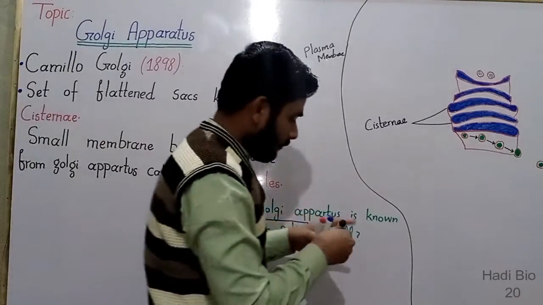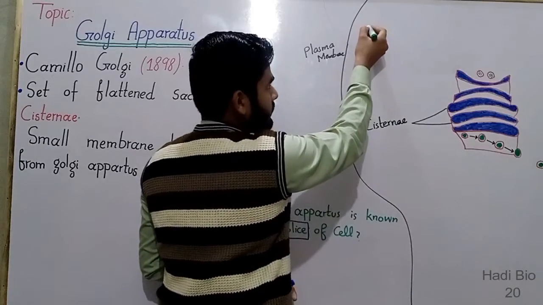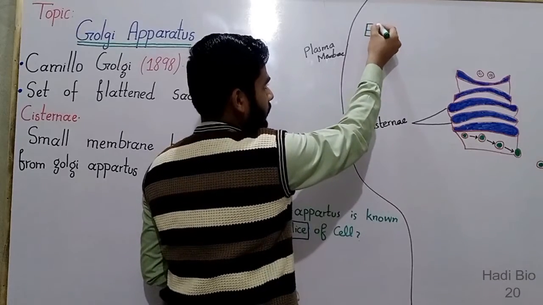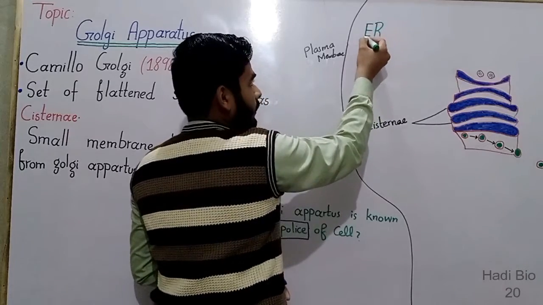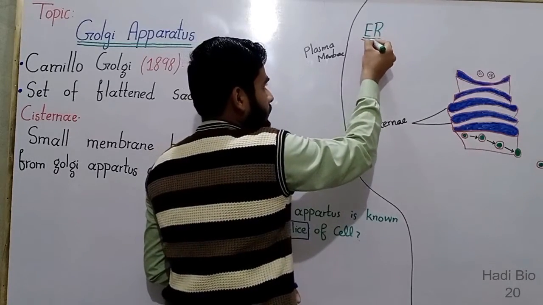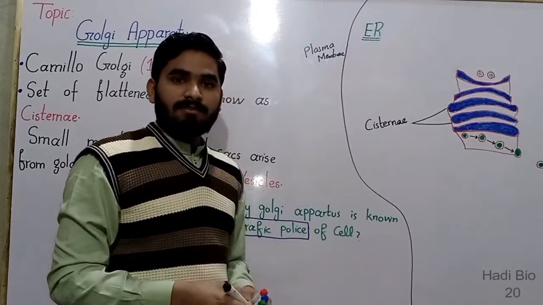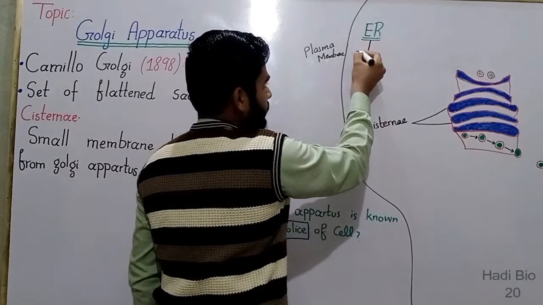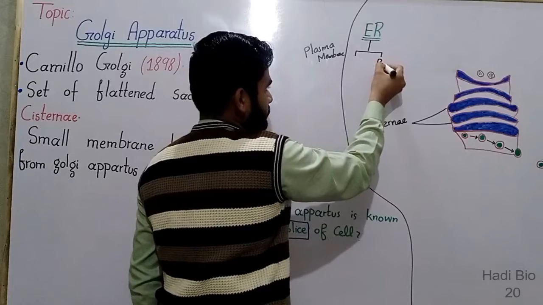Here is another organelle and its name is endoplasmic reticulum. A complete lecture on the endoplasmic reticulum is also available, so you can see the whole discussion of endoplasmic reticulum, and the link of this video will be added in the description. There are two types of endoplasmic reticulum, the smooth endoplasmic reticulum and the rough endoplasmic reticulum.